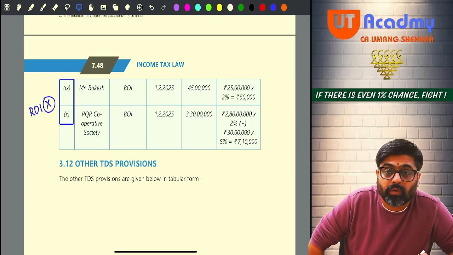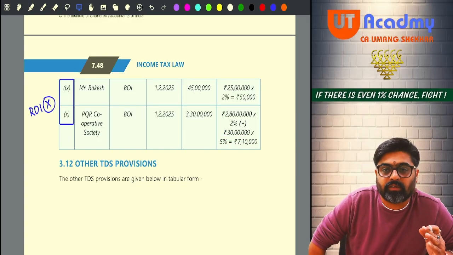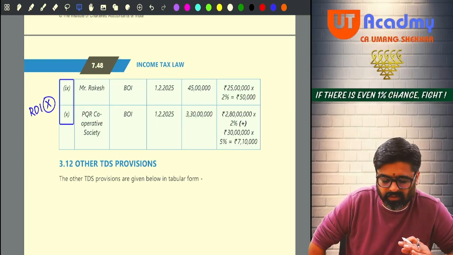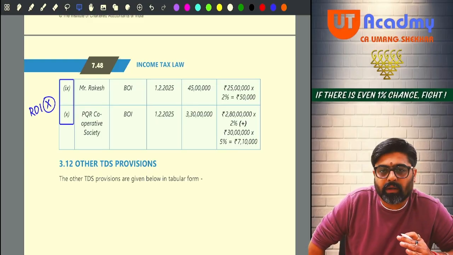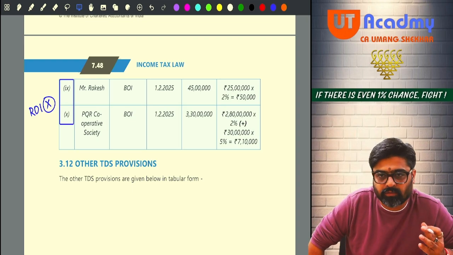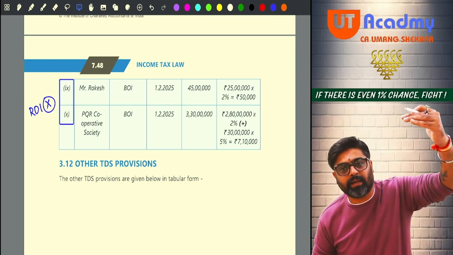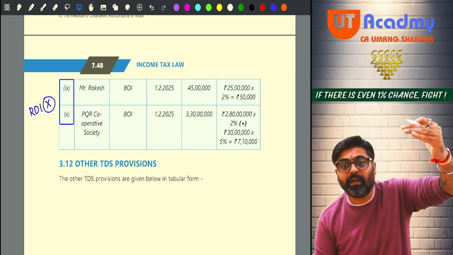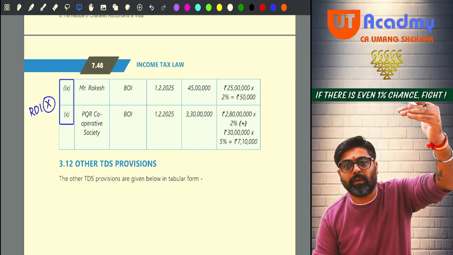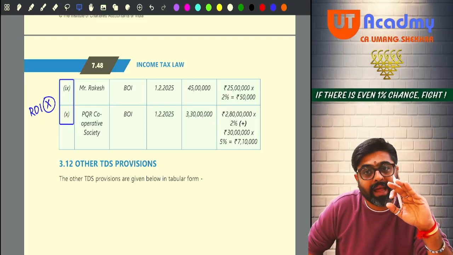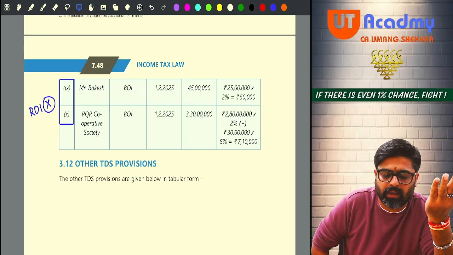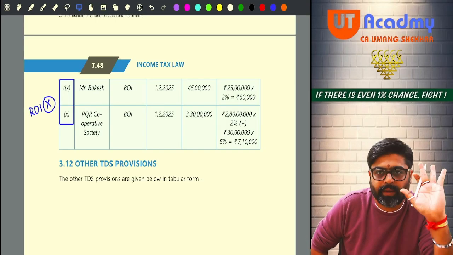Sorry, for a cooperative society we will see 3 crores, not 1 CR. Over and above 20 lakhs, the TDS will be deducted, but up to 3 crores it will be only 2%. And over and above 3 crores, it will be 5%.